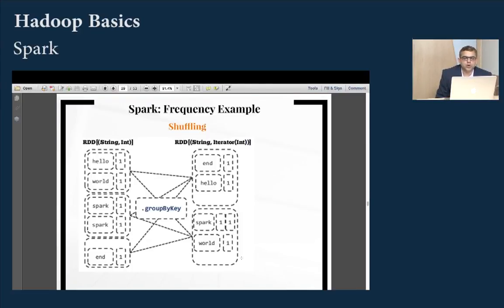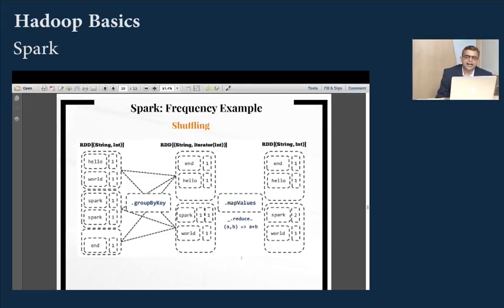And later we call a function called group by key. With group by key, just like in MapReduce, this is the shuffle and sort phase. Now here you get end, comma 1, hello, comma 1, Spark 1, 1, world 1. So everything comes together. This is as good as the shuffle and sort phase in MapReduce. In the map phase we got word comma 1. In the shuffle and sort phase we are getting the key comma all the values. We still haven't performed an operation. And later we add everything up, and what we get is end 1, hello 1, spark 2 and so forth.